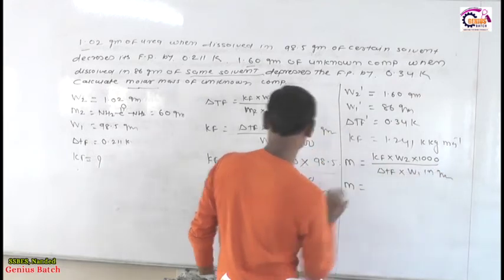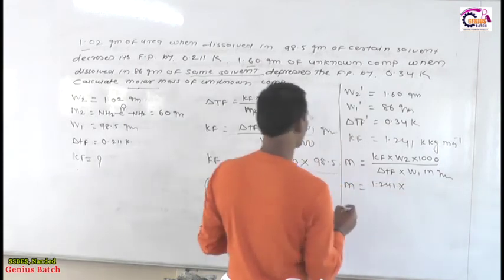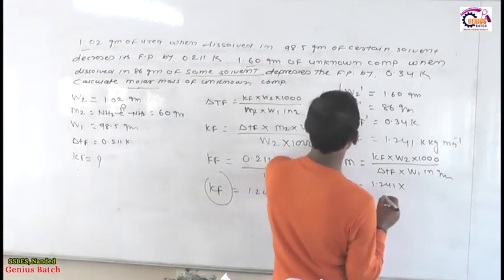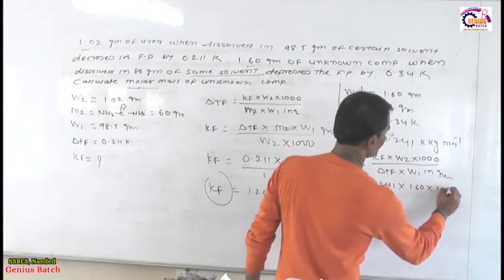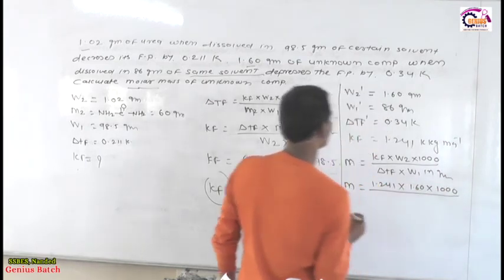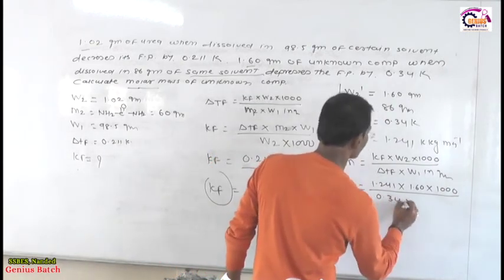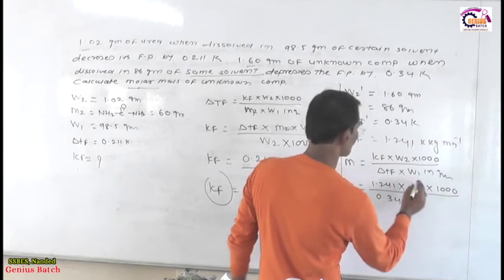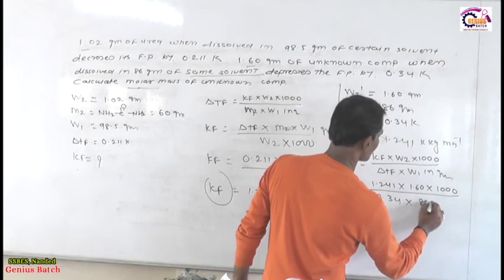Therefore m is equal to the value of Kf, 1.241, into the value of W2, how much? W2 is given to you, that is 1.60, into 1000, then divided by how much? The value of delta TF is 0.34 into W1, the value of W1 is 86, and this is in gram.